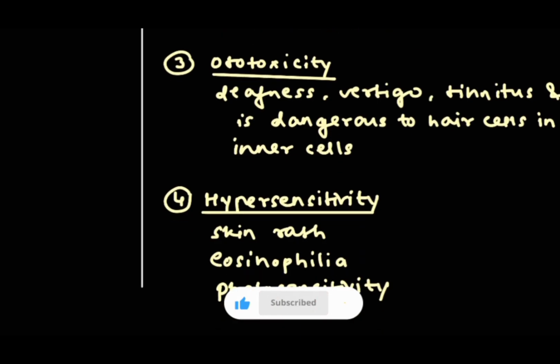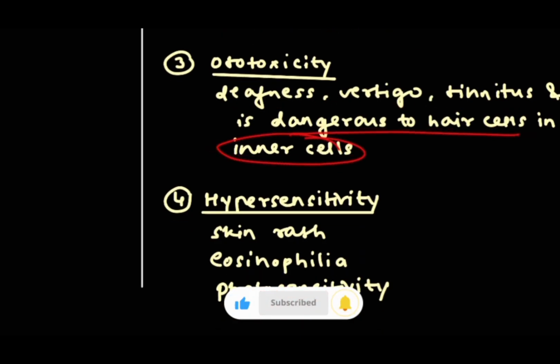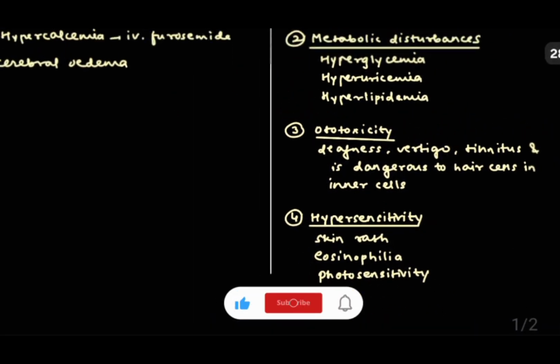Then is ototoxicity. It will lead to deafness, vertigo, tinnitus, and it is dangerous to hair cells which are present in the inner ear. Then fourth is hypersensitivity. So skin rash, eosinophilia or photosensitivity can occur. So this was all about loop diuretic.